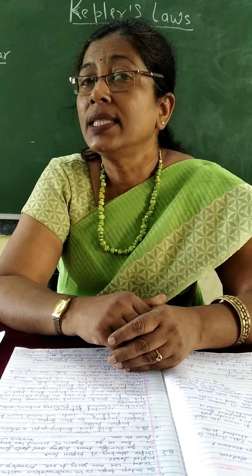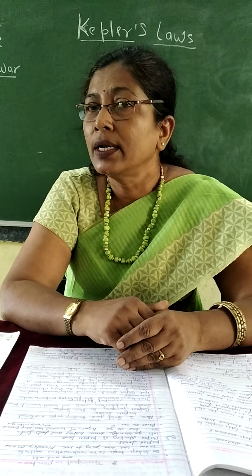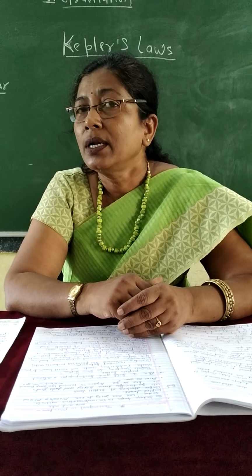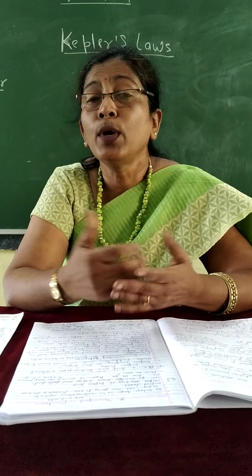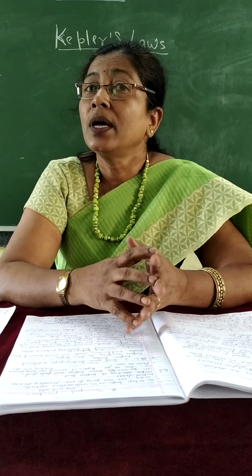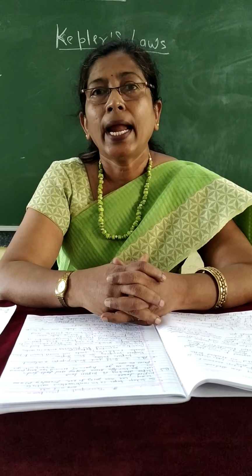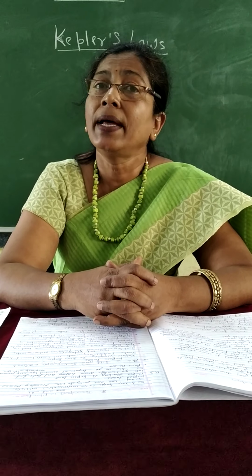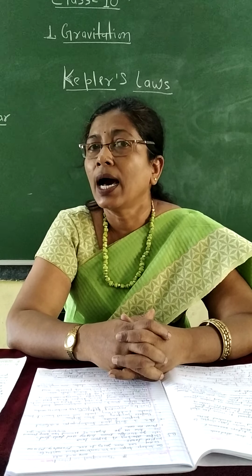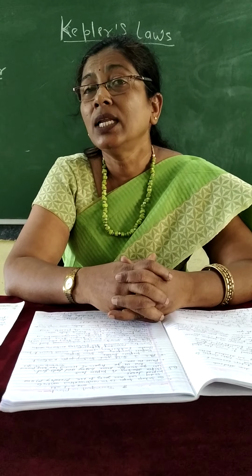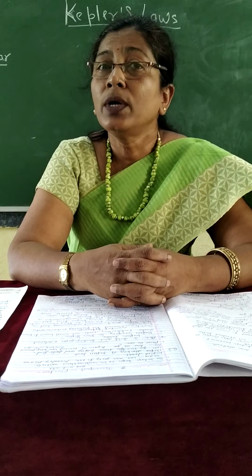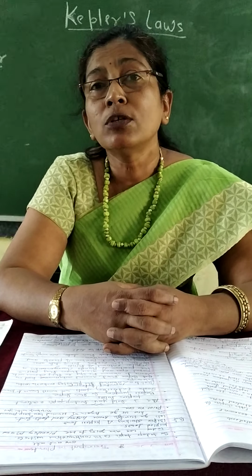Kepler studied this data, worked on it, and he postulated 3 laws. But before that, we must know who Kepler is and what initial work he did. So I am telling you, Kepler was a German astronomer and he was also a great mathematician. He studied all the data, worked hard on it and postulated 3 laws. When he studied the data, he was surprised because he noticed that the planetary motion follows some rules.